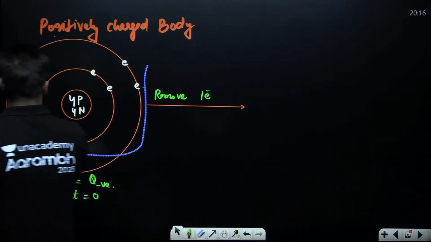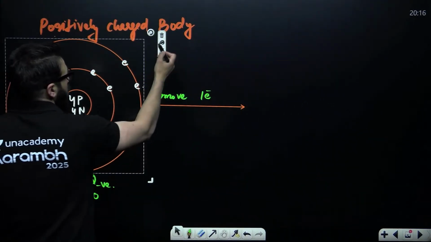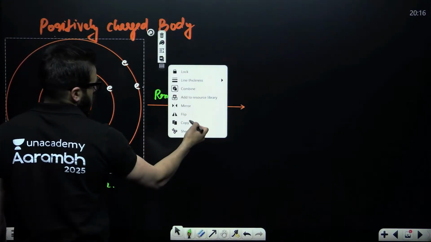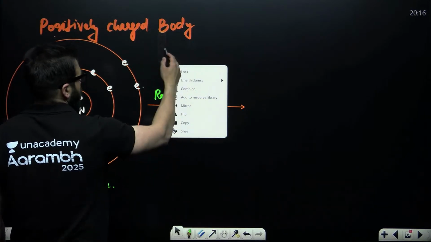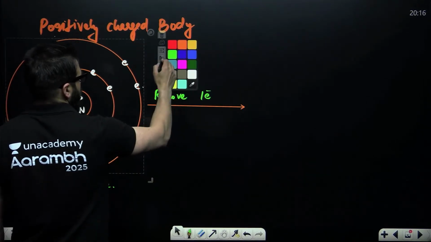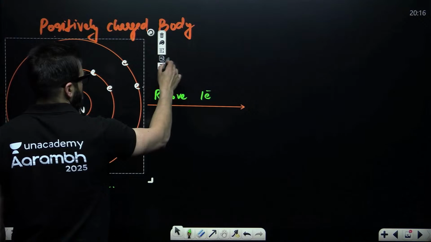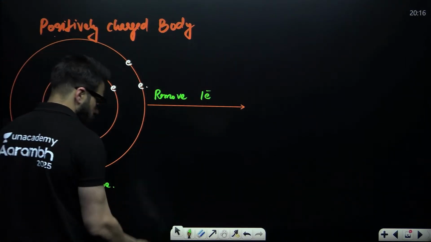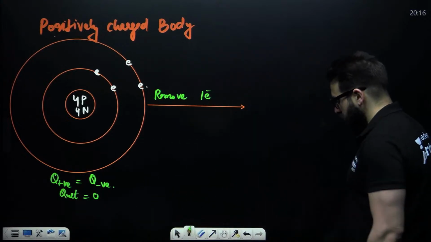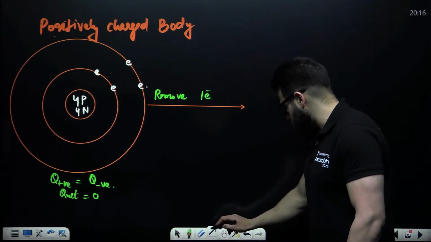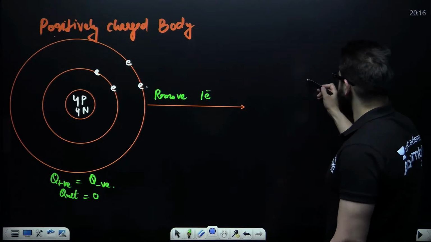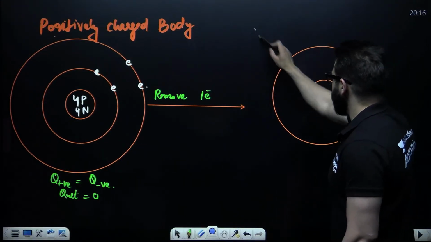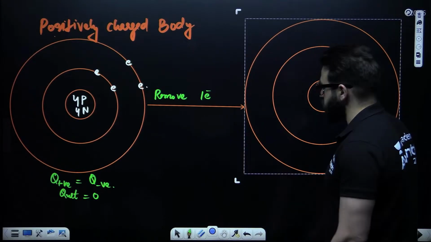Let me make the new one. So again, this is the nucleus, and this is the first orbit, and this is the second orbit.